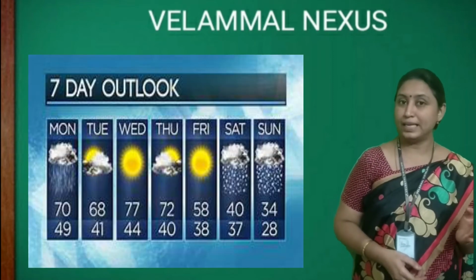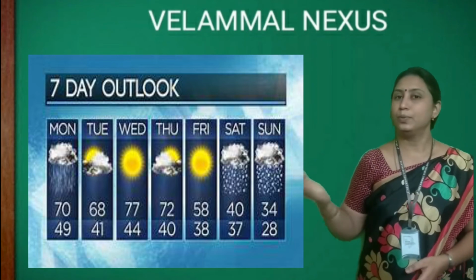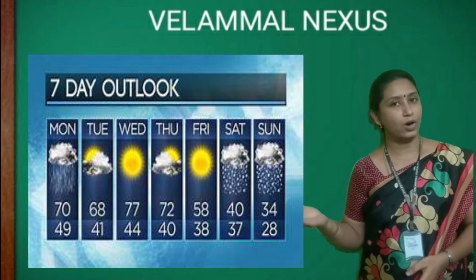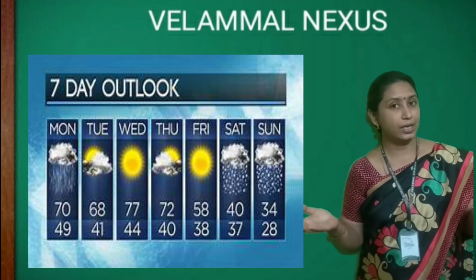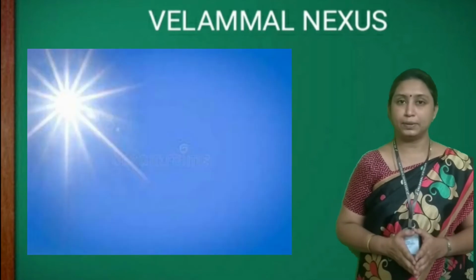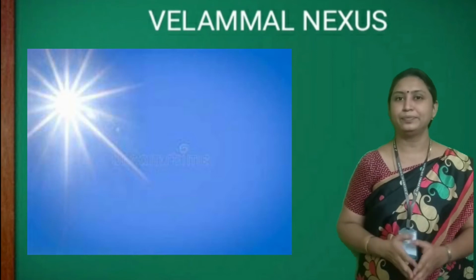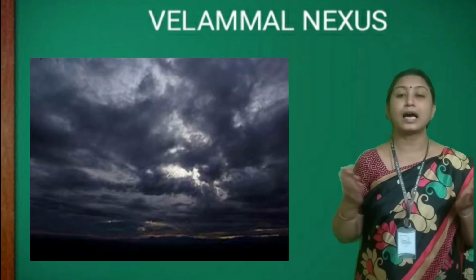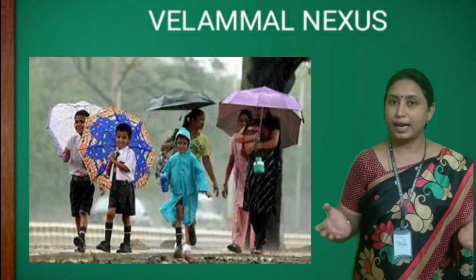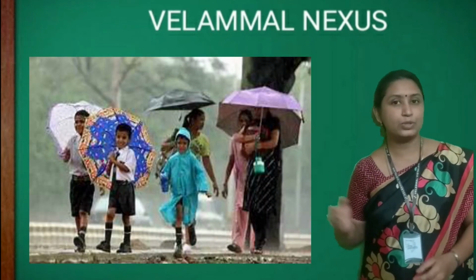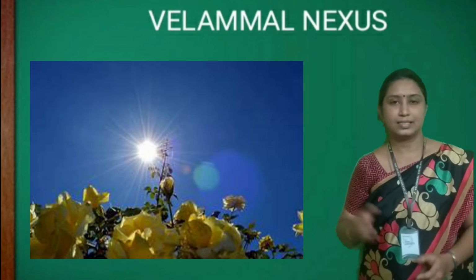The weather of a place can change day to day. It may be sunny, windy, cloudy or rainy. Also, the weather of a place can change rapidly. For example, it may be bright and sunny with a clear sky in the morning, while in the evening the sky may be dark and cloudy. Sometimes it may be rainy in the morning while you go to school. But in the afternoon, it may be bright and sunny.